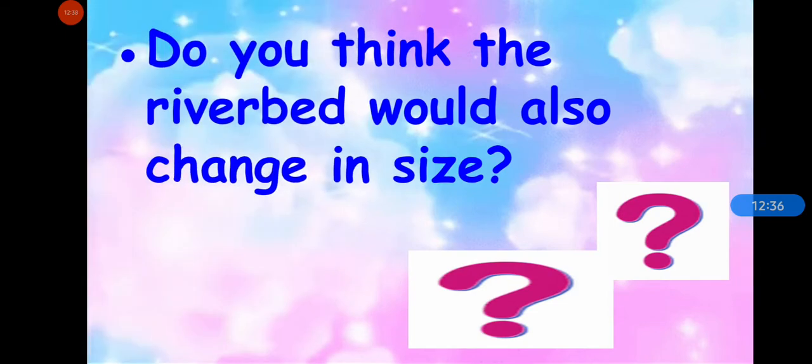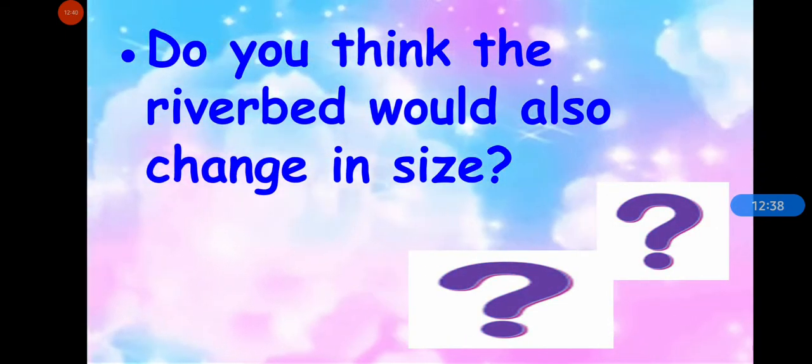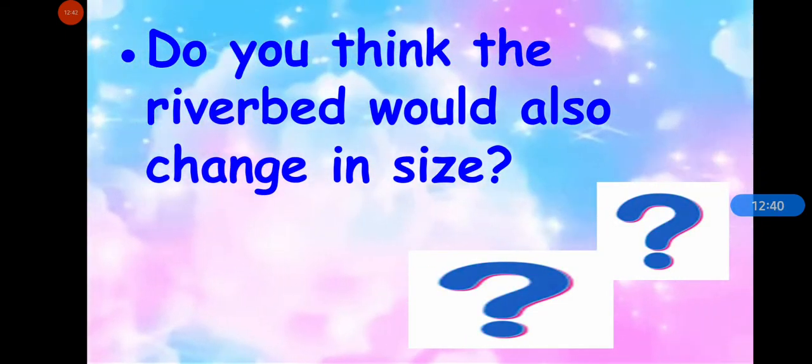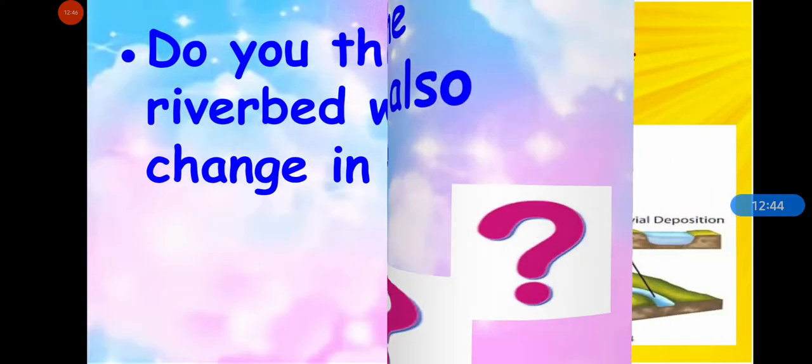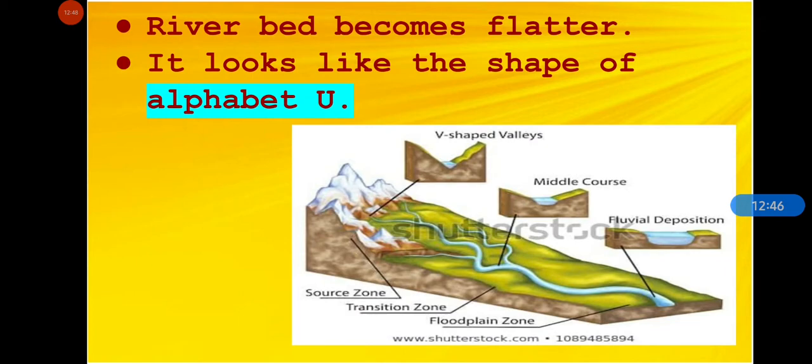Do you think the river bed would also change in size? In this stage, the river bed also changes in size by becoming flatter. In upper course, the shape of the river bed is like V, alphabet V. But in this stage, it changes by becoming flatter.